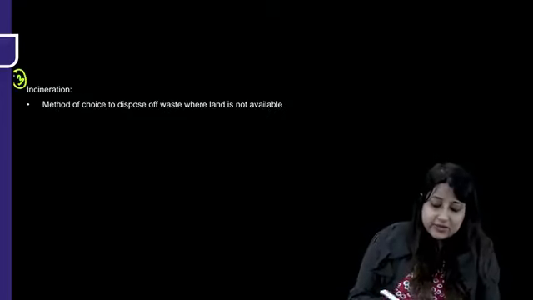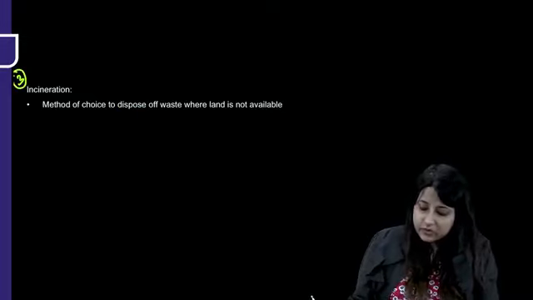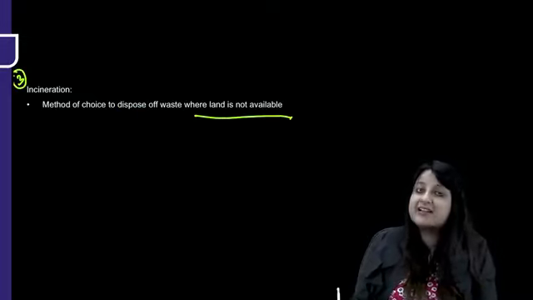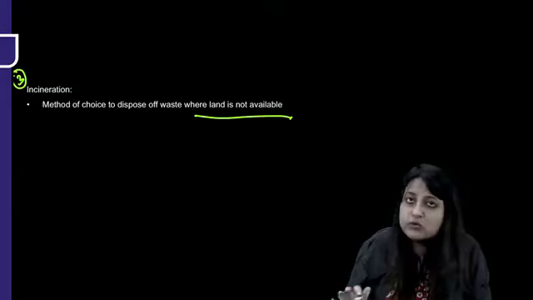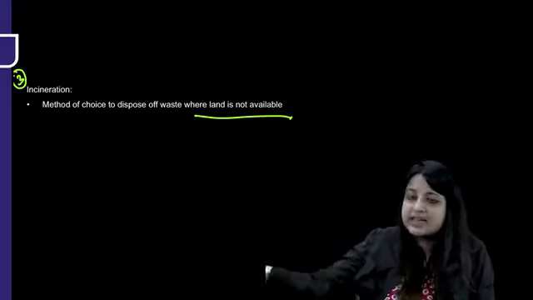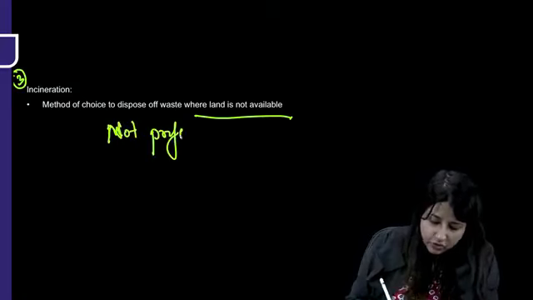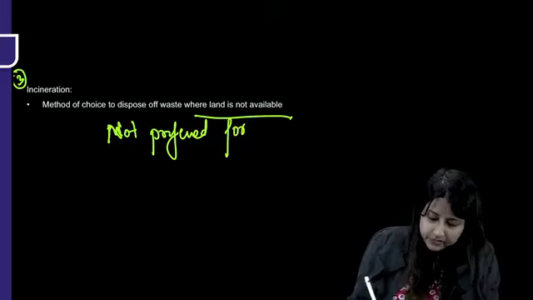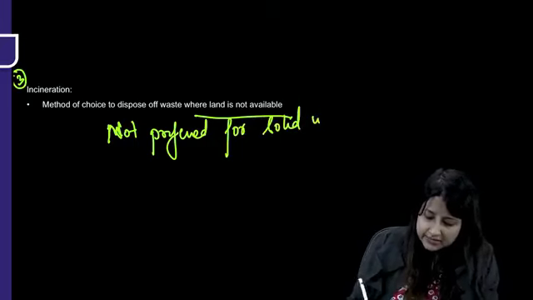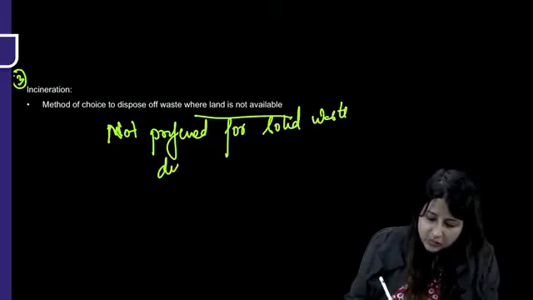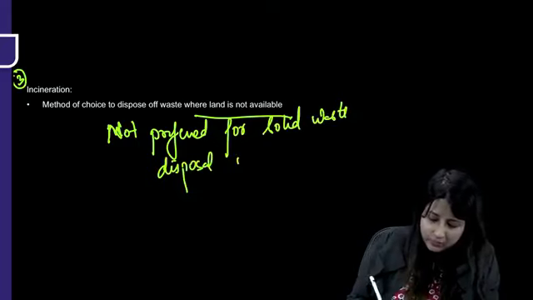Next, incineration. Incineration is the method of choice to dispose of waste where land is not available, where we don't have land to bury the refuse. But please remember, incineration is not preferred for solid waste disposal in India. Why?